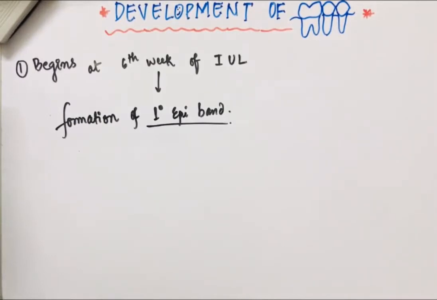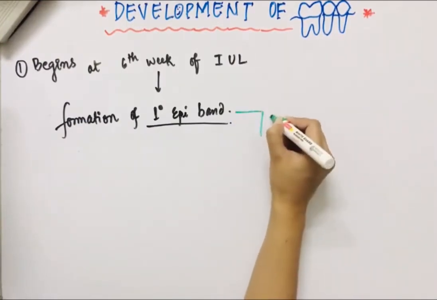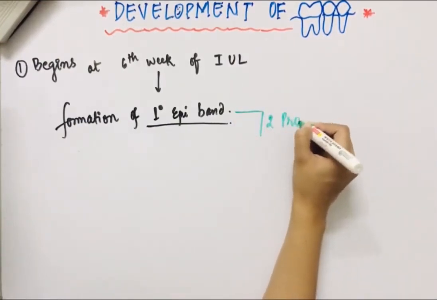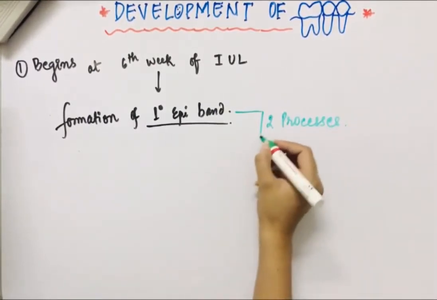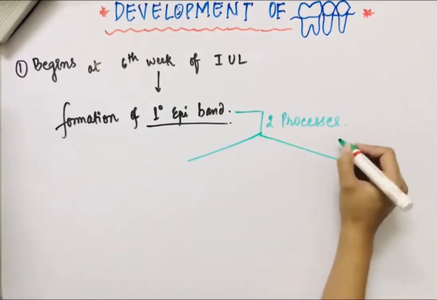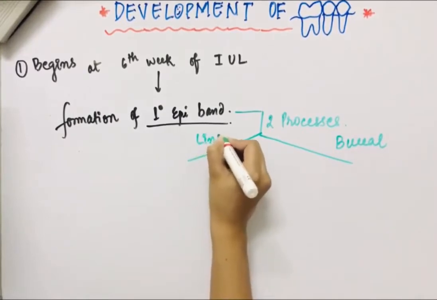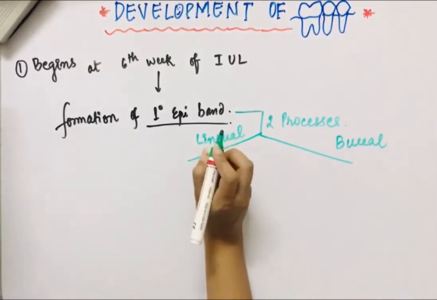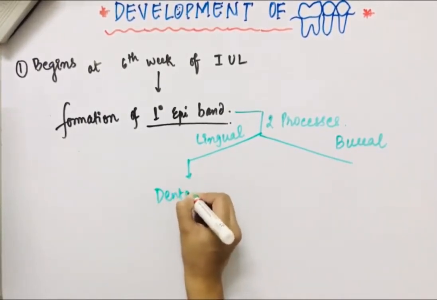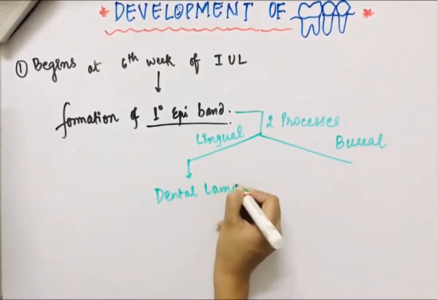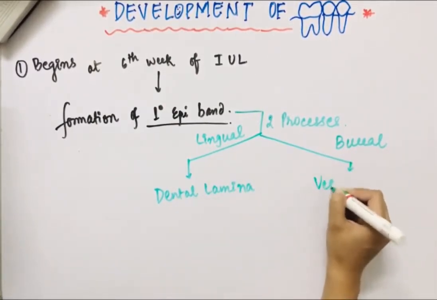Now this primary epithelial band gives out two processes. These are the lingual and the buccal process. So from the lingual process arises what? Dental lamina. Its lingual process is the dental lamina and its buccal process is the vestibular lamina.